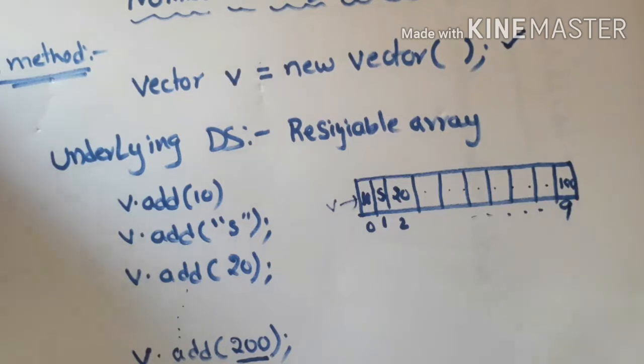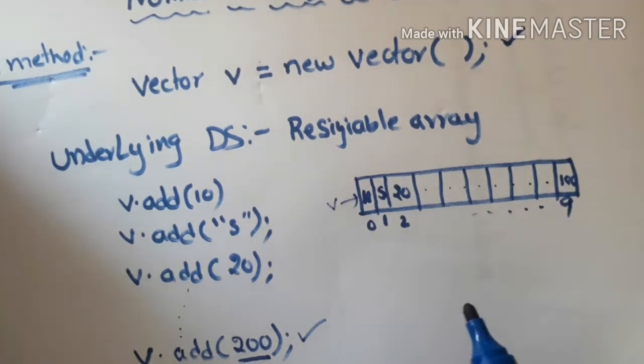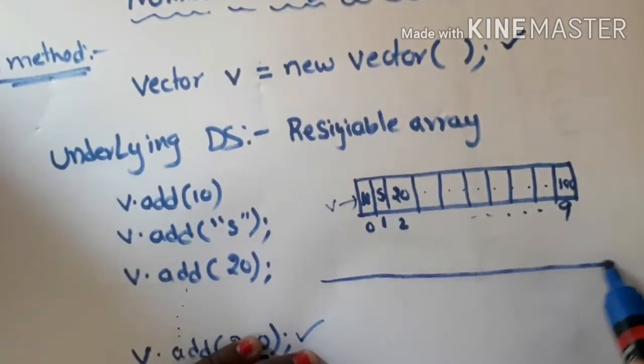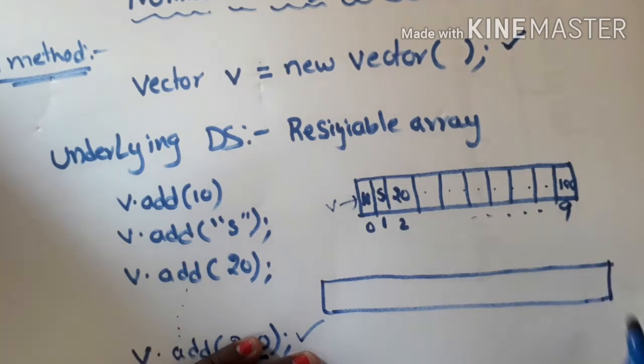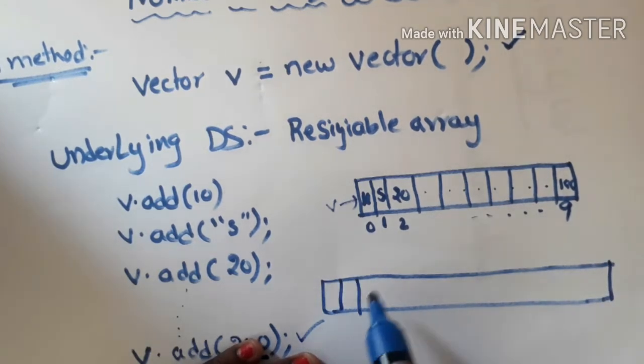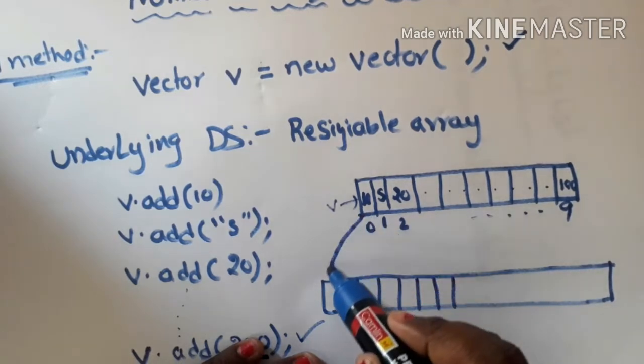So when I try to add the 11th element, a bigger array will be created, and all the 10 elements of the old array will be copied into the new array.